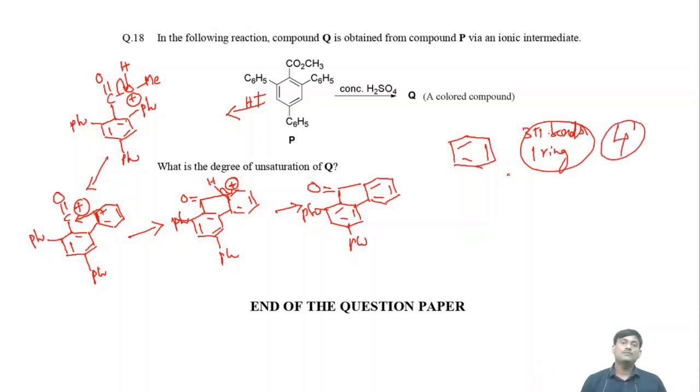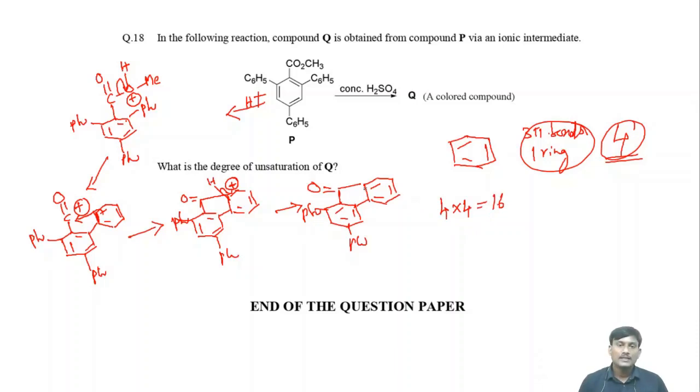Means if you take one phenyl ring or benzene ring, the degree of unsaturation is 4. Here how many phenyl rings are there? 1, 2, 3, 4 phenyl rings are there. So 4 into 4, the degree of unsaturation is 16.